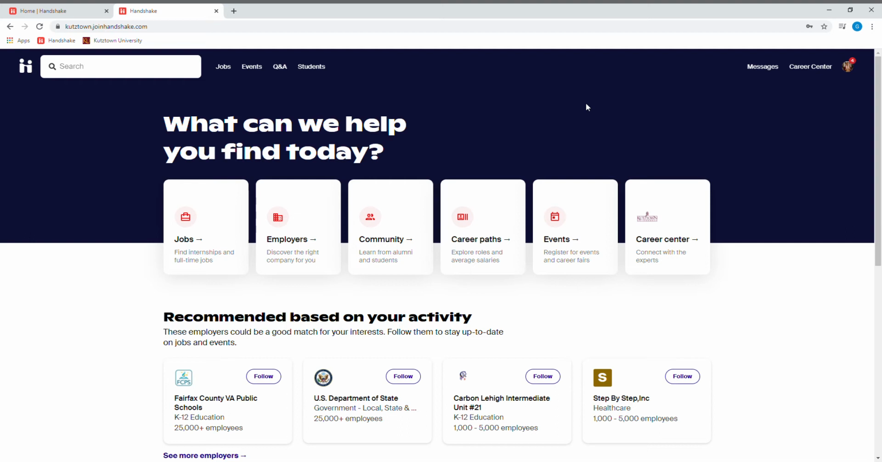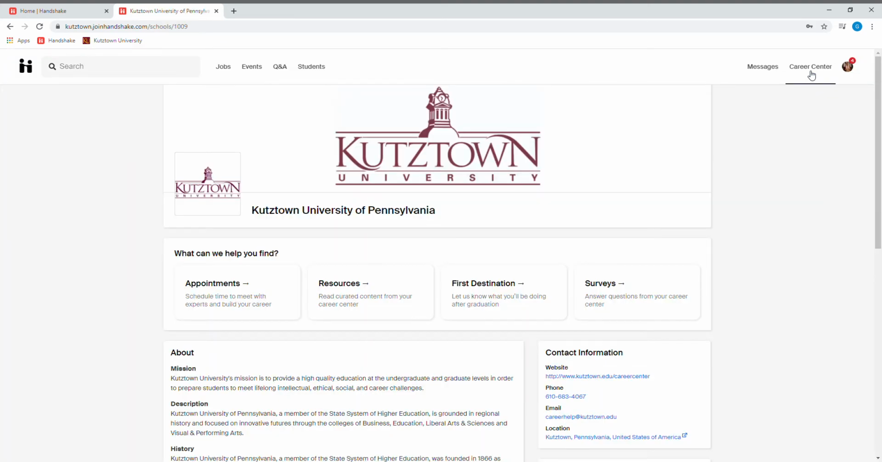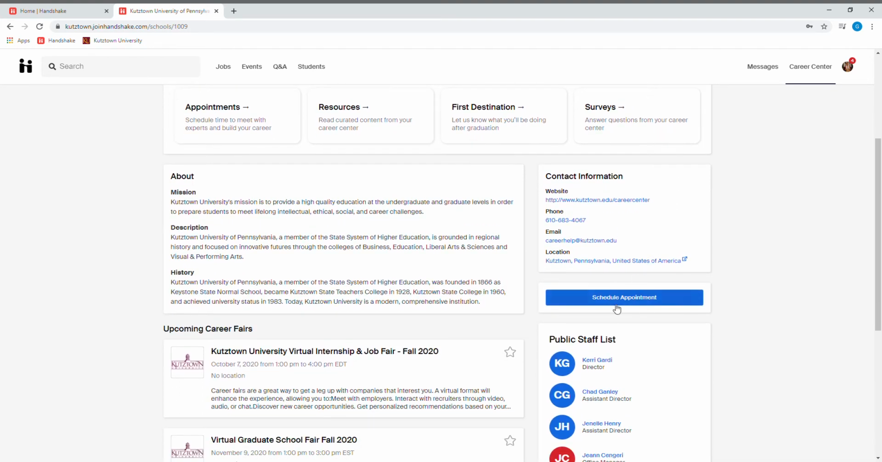You'll need to go to handshake.com and sign in using your KU credentials. Once you're signed into Handshake, you'll need to click the Career Centers tab here in the top right corner. Once prompted with the Career Center page, you'll need to scroll down and click on the blue Schedule an Appointment icon on the right side of your screen.